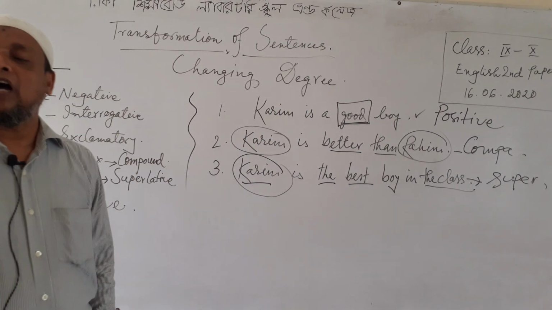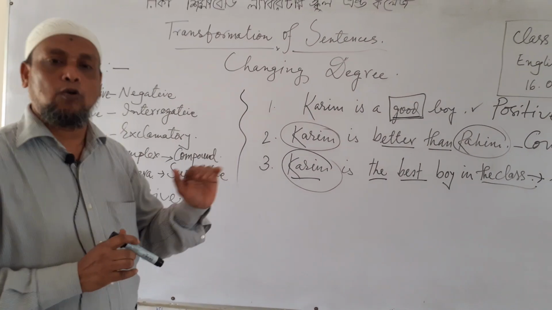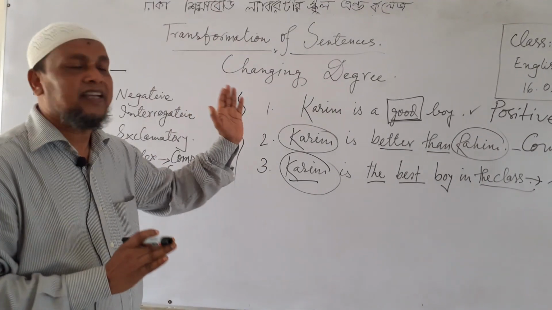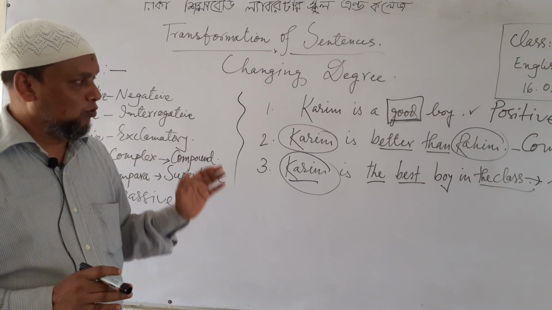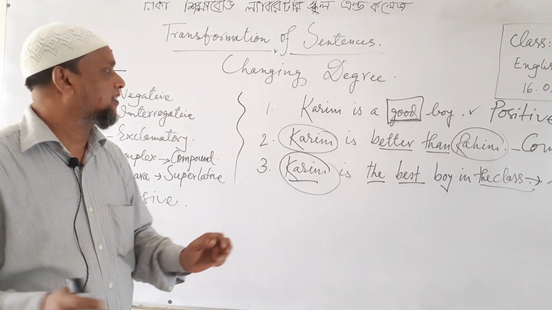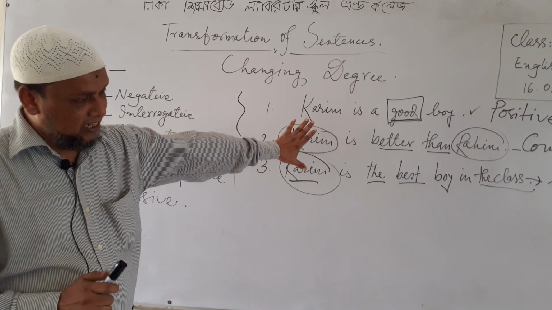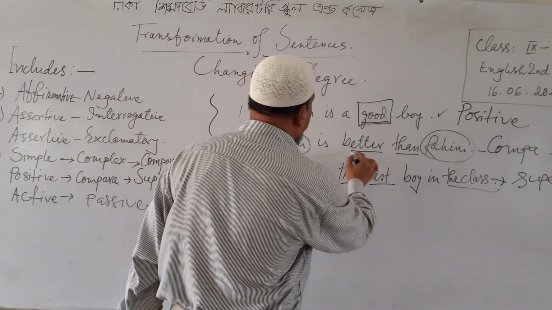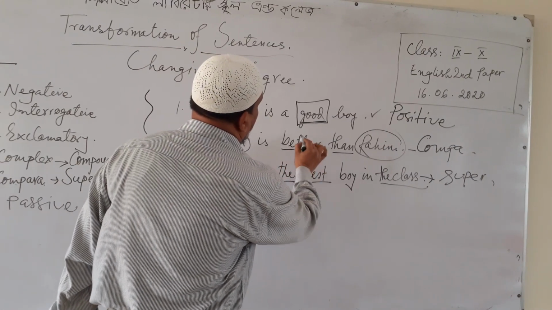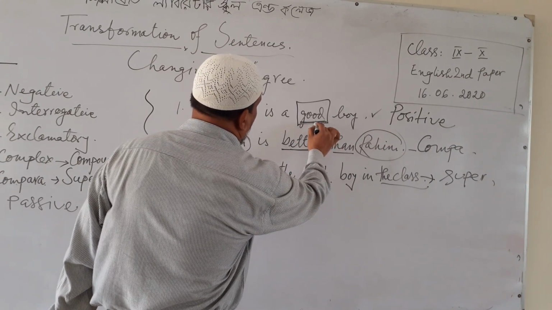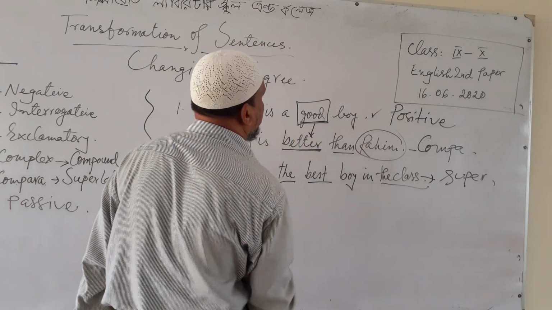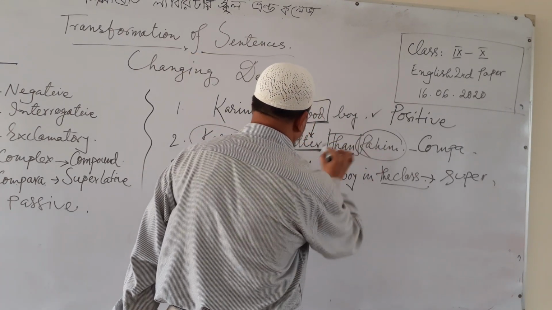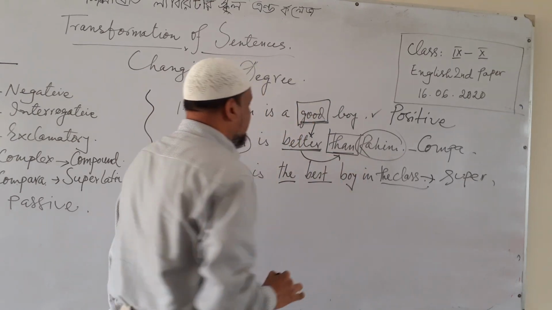Now we have to know how to change. Before going to know the different rules of changing degrees, we need to discuss something else. In these three sentences, if you follow, you can see that in the comparative degree there is another form, the comparative form of good, better, and also there is the word than after the adjective.